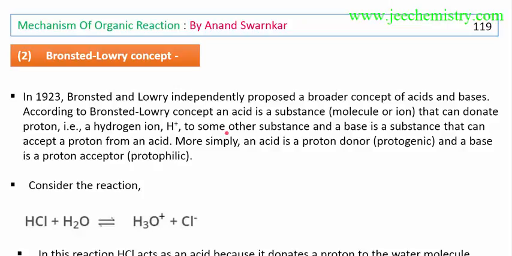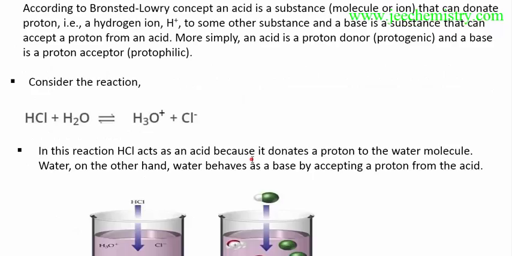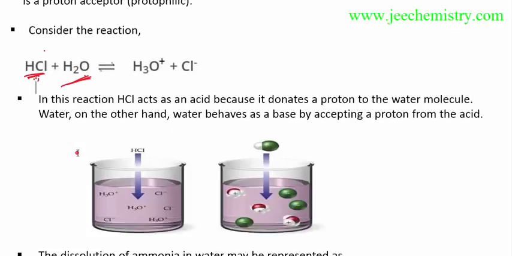According to the Bronsted-Lowry concept, if any substance gives a proton as H plus, it will be an acid. If any substance accepts a proton as H plus, it will be a base. Now here is an example: HCl and water. HCl will donate H plus, and water will accept H plus. So HCl is donating protons as H plus, so it is an acid. Water is accepting this H plus from HCl, so it acts as a base.